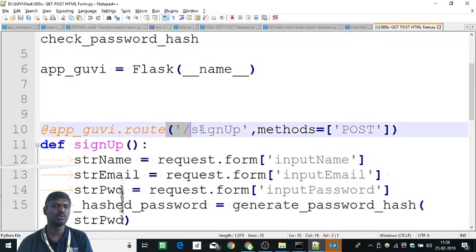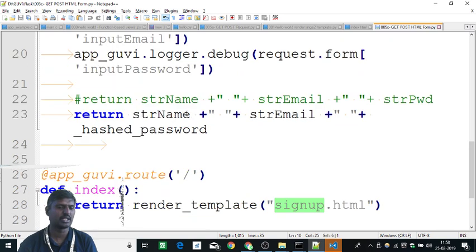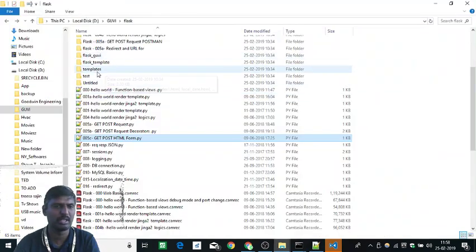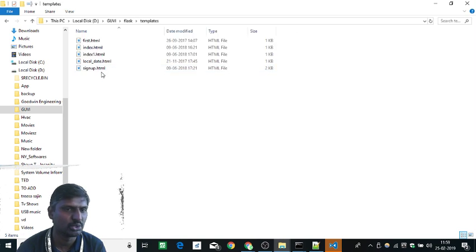Okay. Here I have a route called signup. What signup does is it goes and just prints it right now. It's not actually signing up with the database, because the database connectivity you guys will know through our Guvi course. If you go to the Guvi course in the pro level, you will have database connectivity. All you need to do is go and check the database thing. Okay. So I have a simple signup.html. Let's go to our templates folder. Always remember the folder name has to be templates. There is no other option. You have to use lowercase and it is templates. Yes, it has to be there.